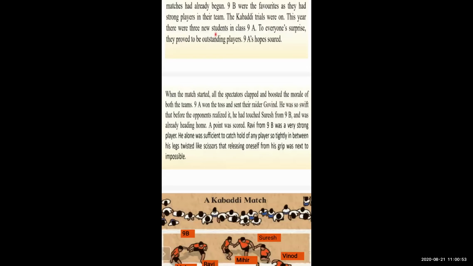Students, as you know, when you start any kind of match, first you have to do a toss. If you have seen a cricket match, that also begins with the toss, and the team that wins the toss starts the game first. Now here also, ninth A won the toss. So ninth A has to start the game, that means they have to begin the match.